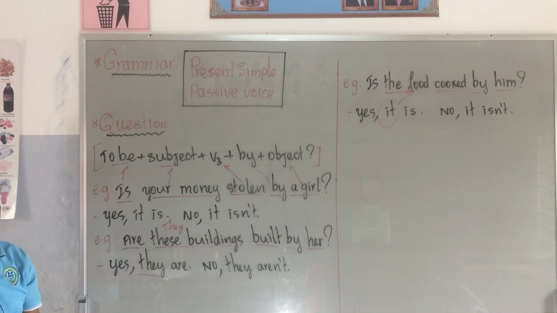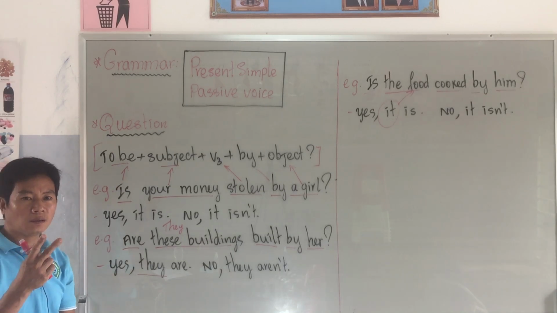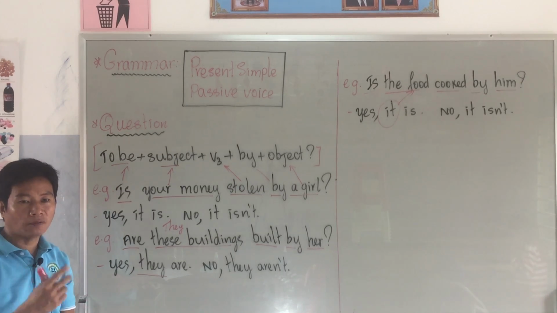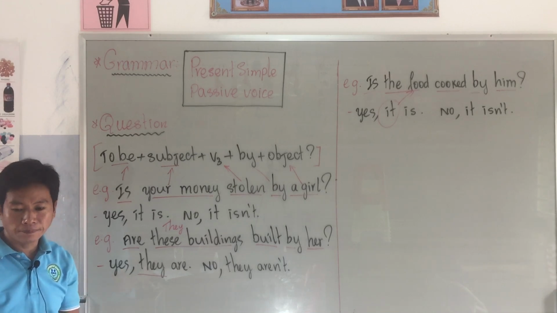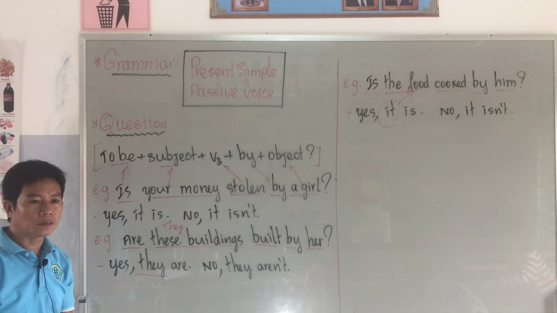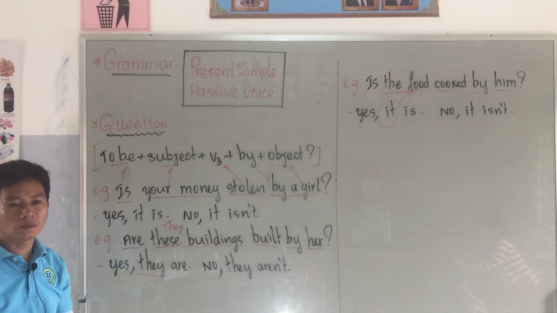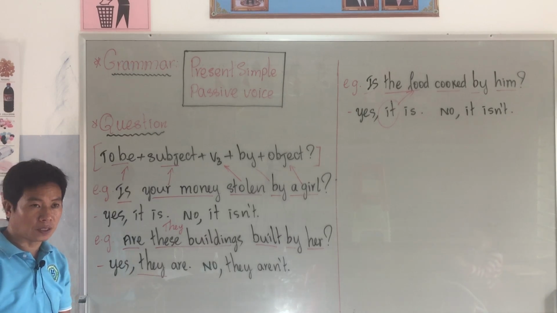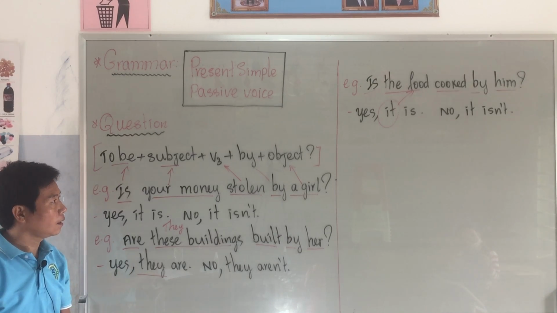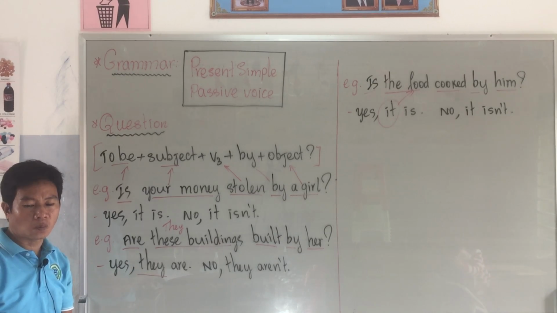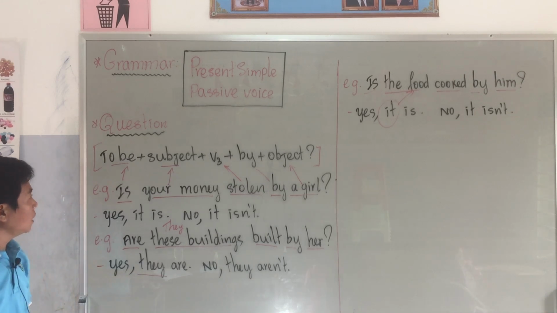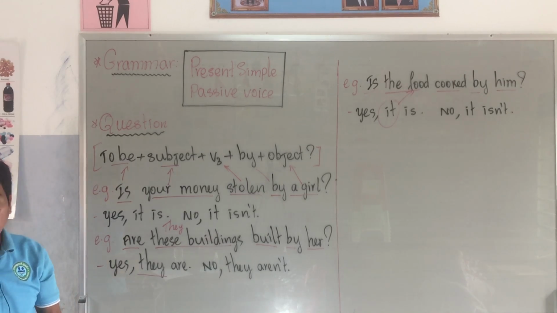Refer to the use: one, to refer to a fact for a long time, and two, to refer to a habit. And one more, you have to remember the formula.